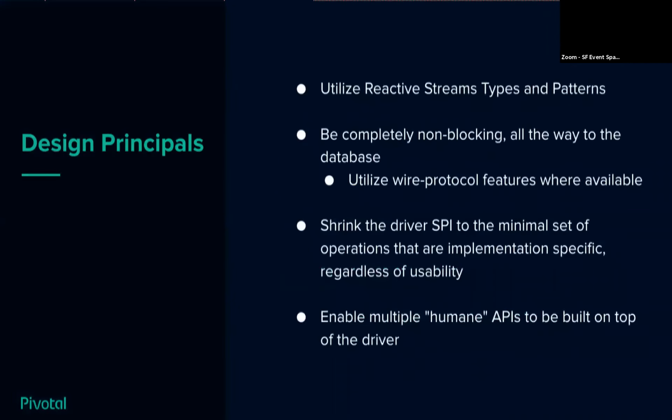So the design principles themselves are small and pretty concise. The first is we want to make sure that when we design this API, we always use reactive streams types and patterns. Reactive streams is a collaborative specification. You can go to reactive-streams.org and take a look at it. It defines a very simple interop API.